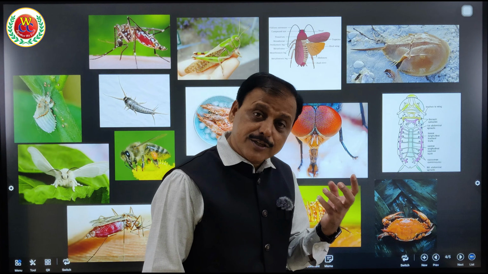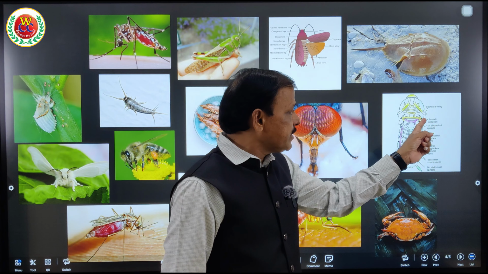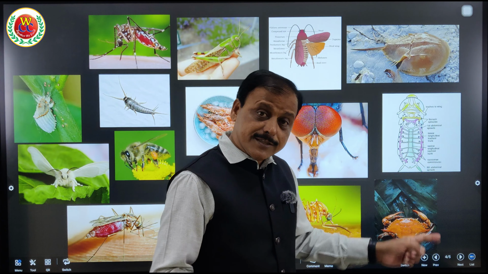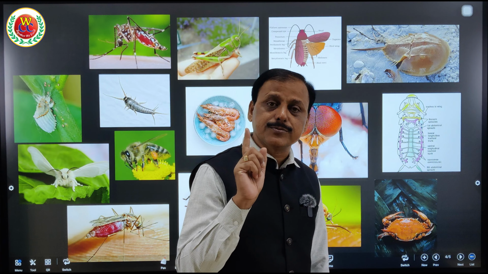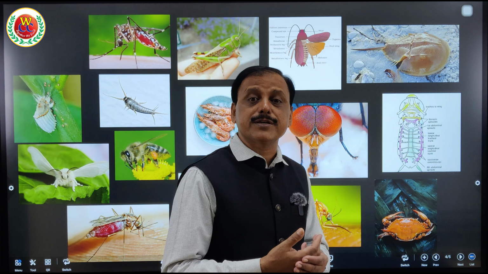They have 10 plus 2 spiracles, as we have a nose to inhale and exhale. They have these spiracles: 2 in the thorax and 8 in the abdomen. Please remember this: 2 plus 10, 8 plus 2, or 2 plus 8 spiracles. That is for exchange of oxygen and carbon dioxide.